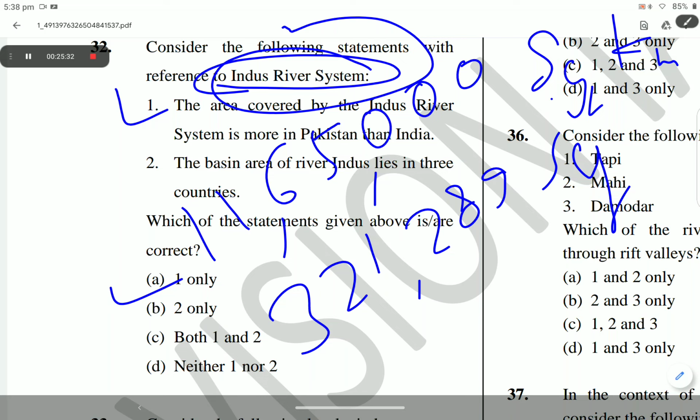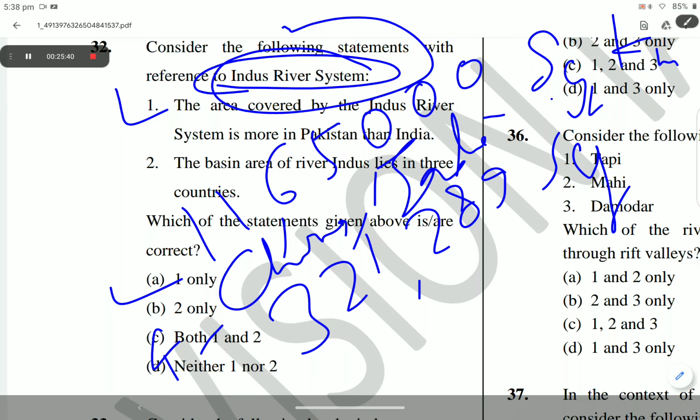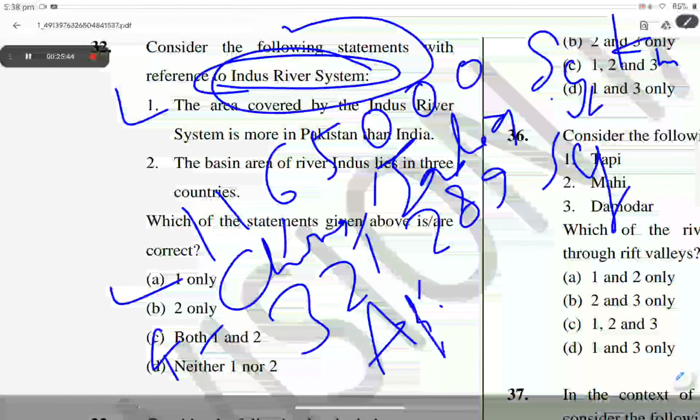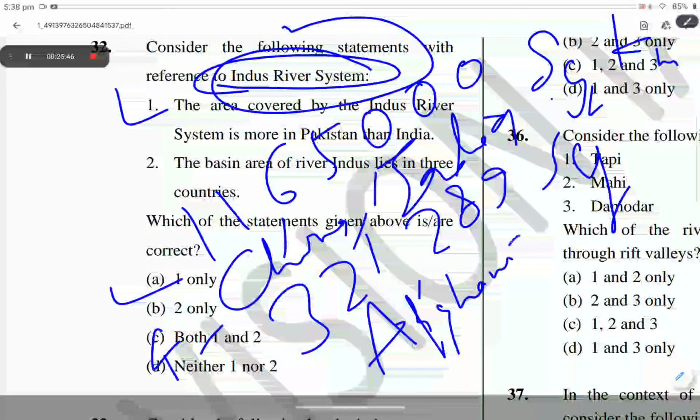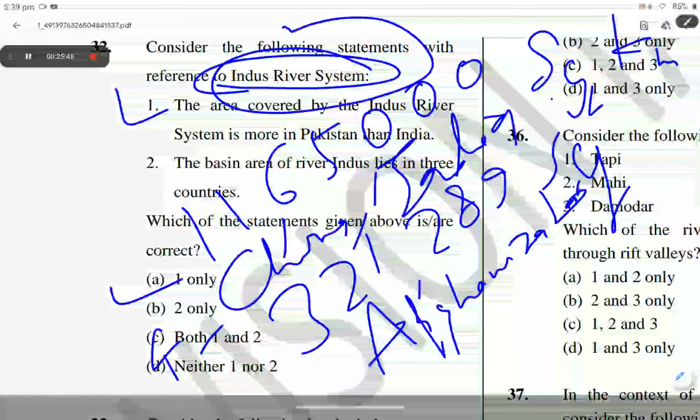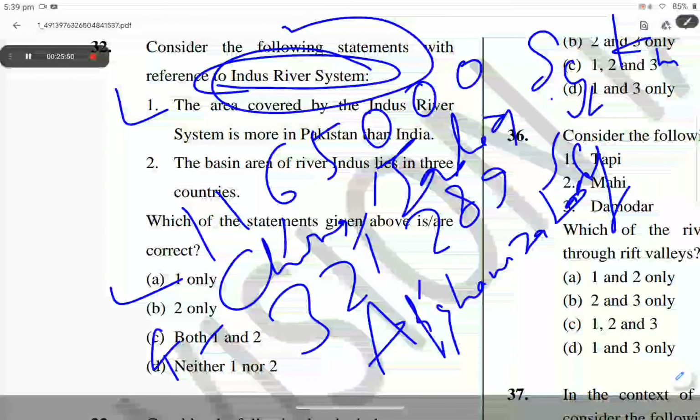The basin area of Indus touches 4 countries, which are China, India, Afghanistan, and Pakistan.